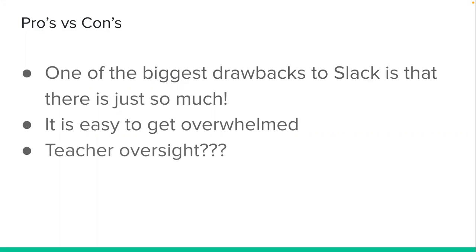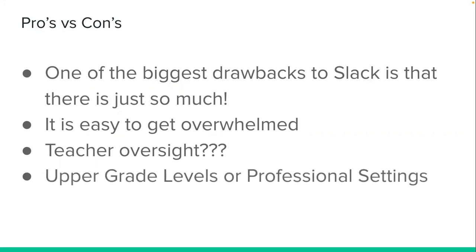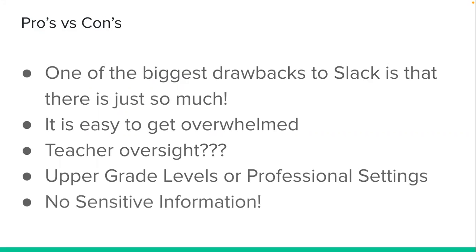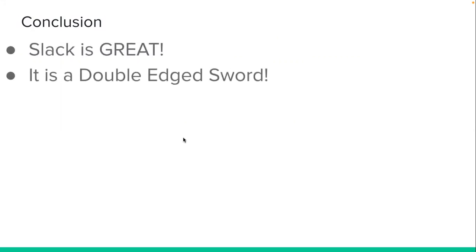There's not a lot of teacher oversight. It's hard for you to be able to maintain and figure out what your kids are sending to each other. So that's food for thought. Overall, I would say it's an upper grade level or a professional setting style kind of an app. And don't send sensitive information through Slack. It's not secure. Conclusion, Slack is great, but it's a double-edged sword, so be careful.